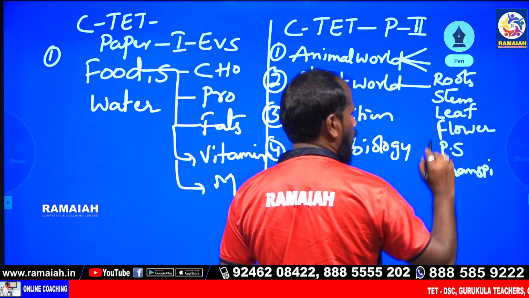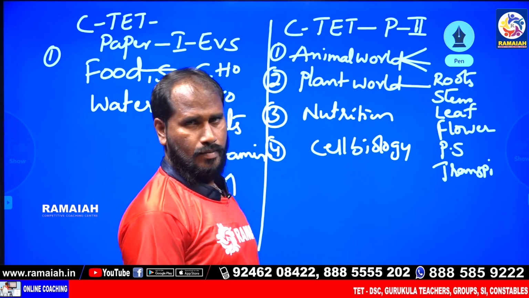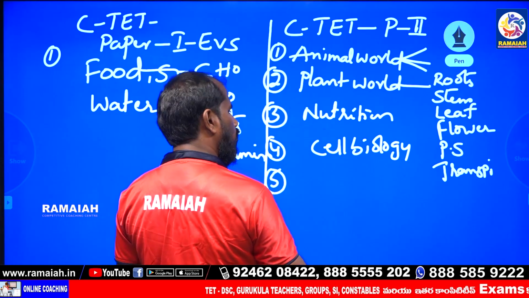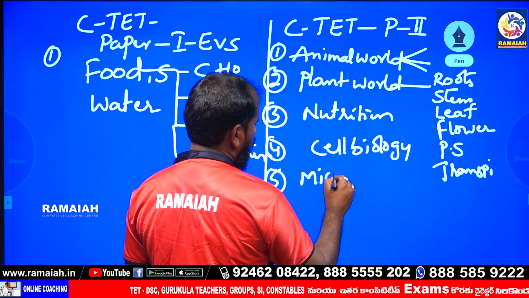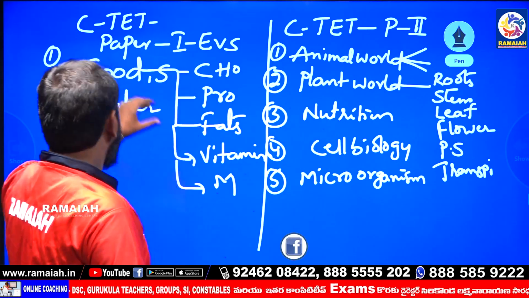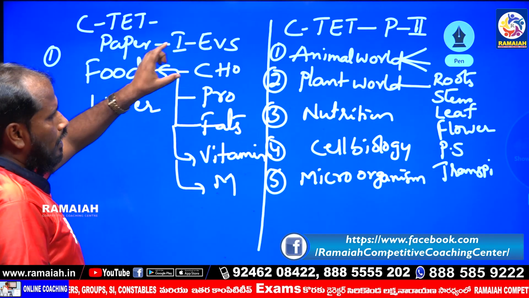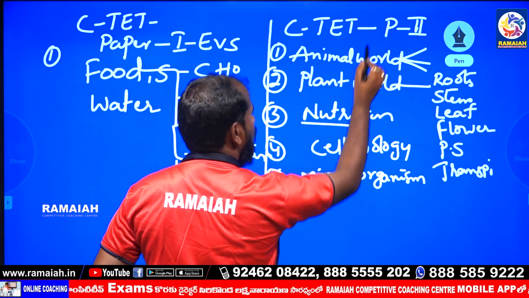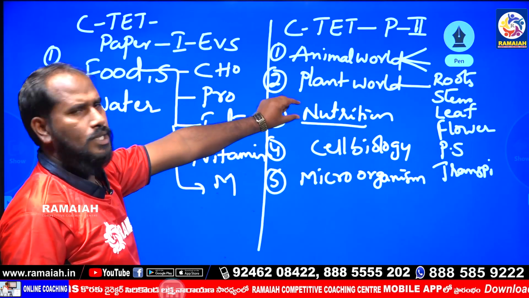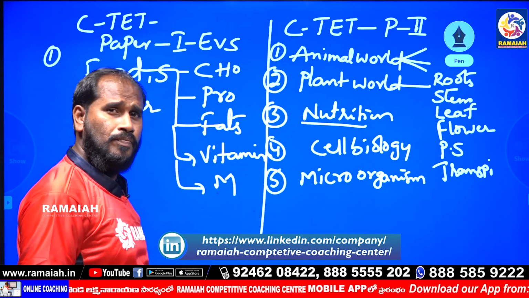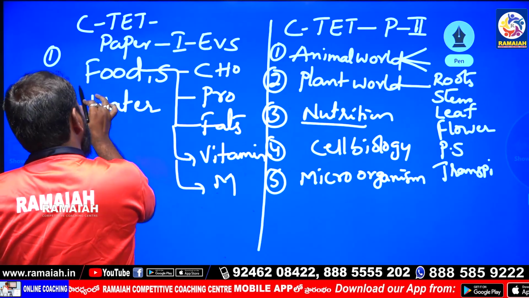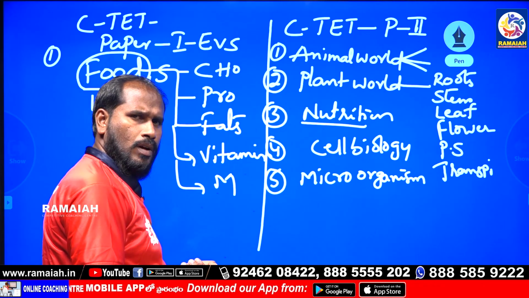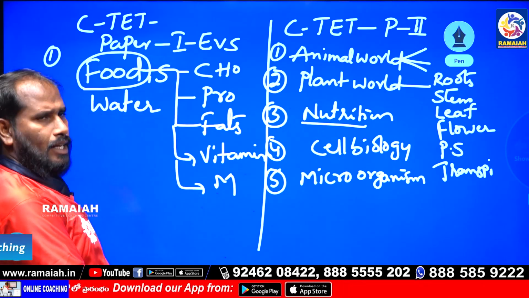stem, leaf, flower, photosynthesis, and transpiration, and next microorganisms. So this is CTET paper 1 and paper 2. In paper 1 the common syllabus is nutrition. In paper 2 the nutrition topic is mentioned, but in paper 1 it is mentioned as food. And AP and Telangana.